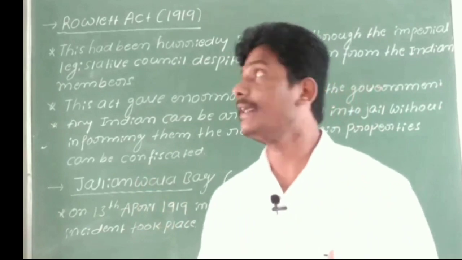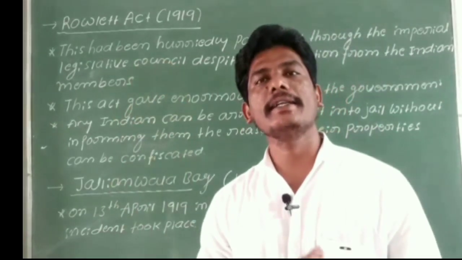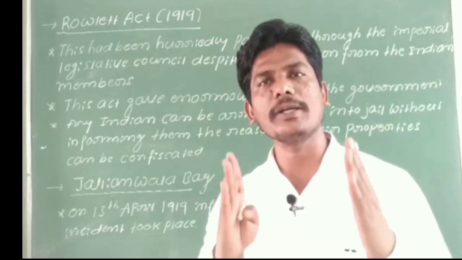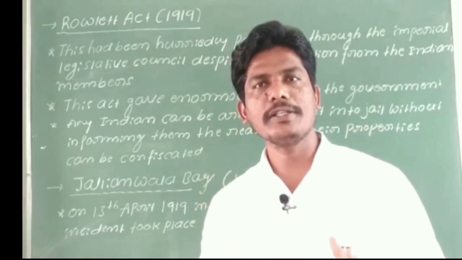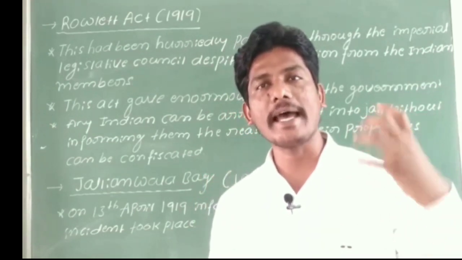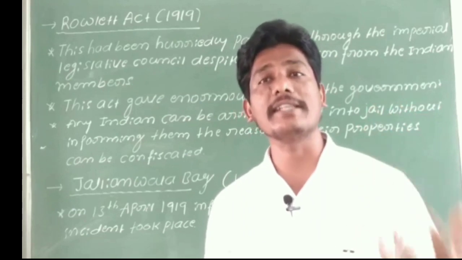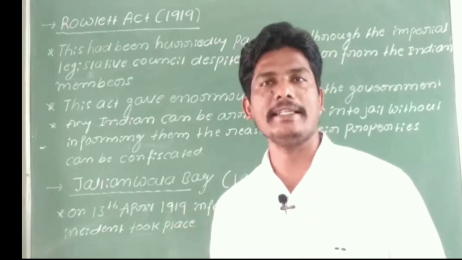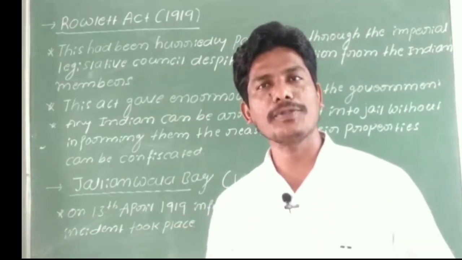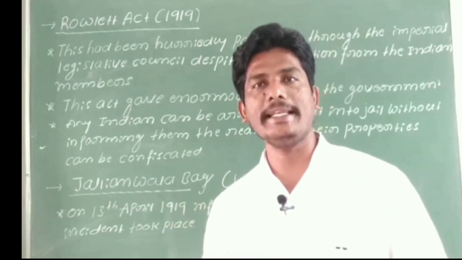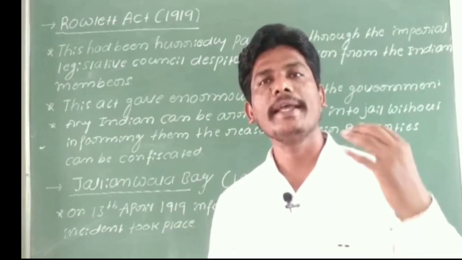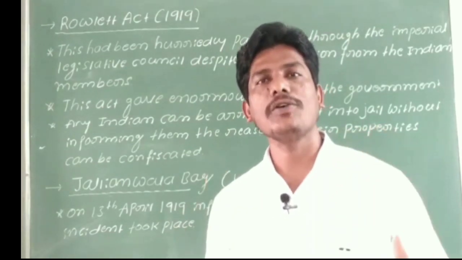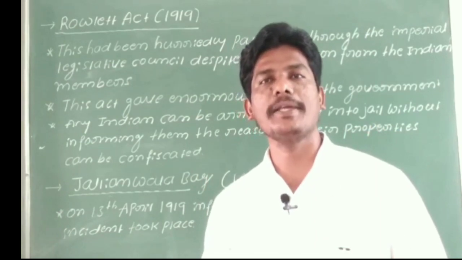So now let us see the Rowlatt Act of 1919. Why did the British government impose the Rowlatt Act in India? This question you have to understand. What was the reason? As you already know about British rule in India, the Britishers increased the taxes and imposed so many laws on Indian people to get profit from India.